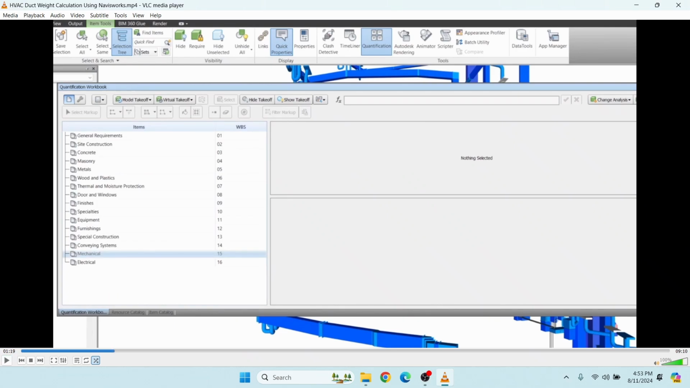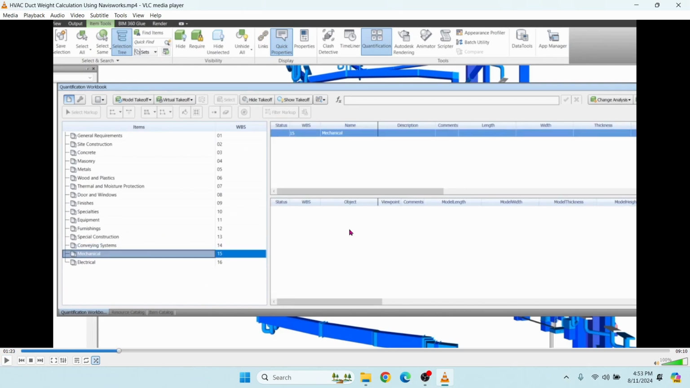Then I need to select the item from the quantification workbook to transfer the quantification. Since the quantification is done for ductwork, I will select the mechanical item. Then we are getting two tables like this. The top one is the summary. The bottom one is the breakdown of the summary.